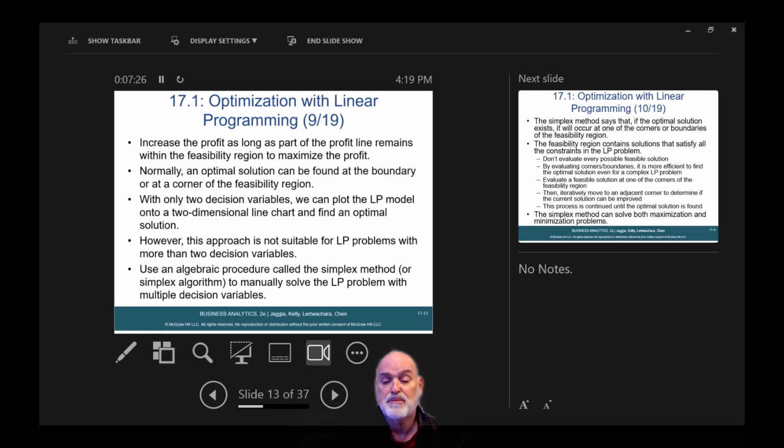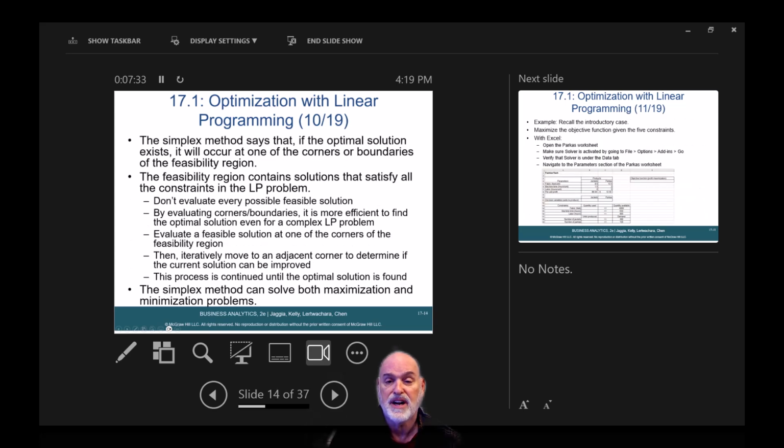Use an algebraic procedure called the simplex method or simplex algorithm to manually solve the LP problem with multiple decision variables. The simplex method says that if the optimal solution exists, it will occur at one of the corners or boundaries of the feasibility region. The feasibility region contains solutions that satisfy all the constraints in the LP problem. Don't evaluate every possible feasible solution. By evaluating corners or boundaries, it is more efficient to find the optimal solution even for a complex LP problem.